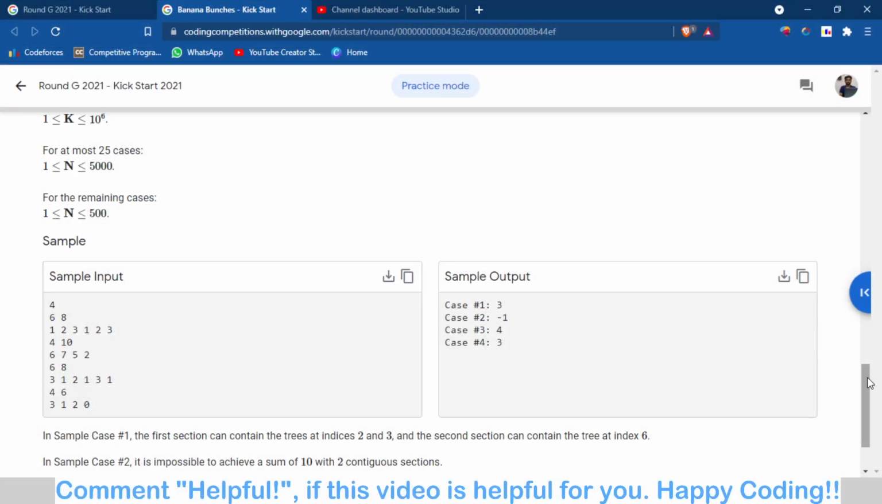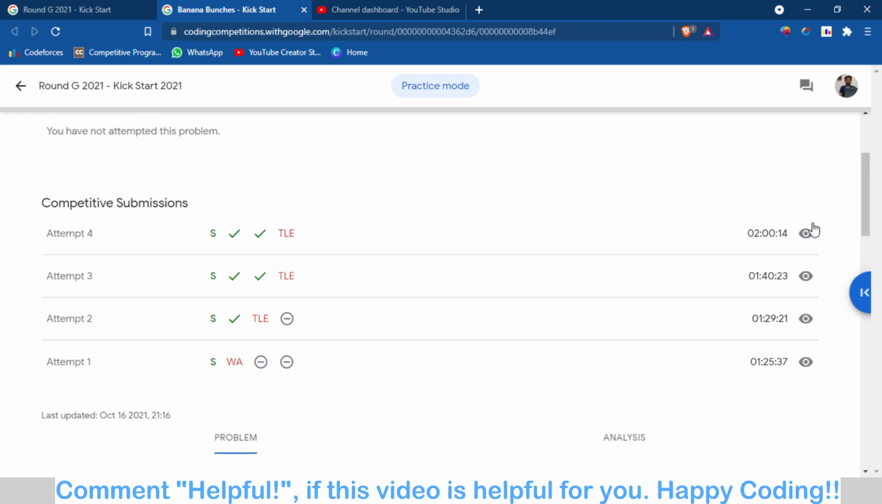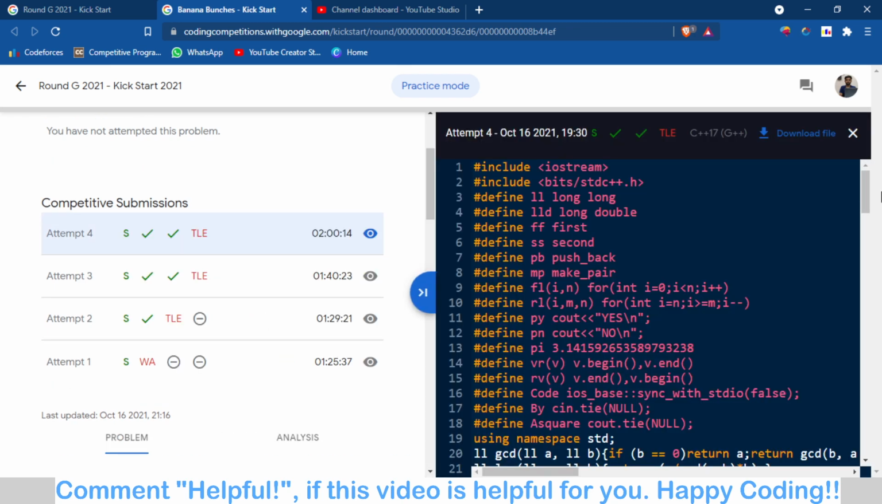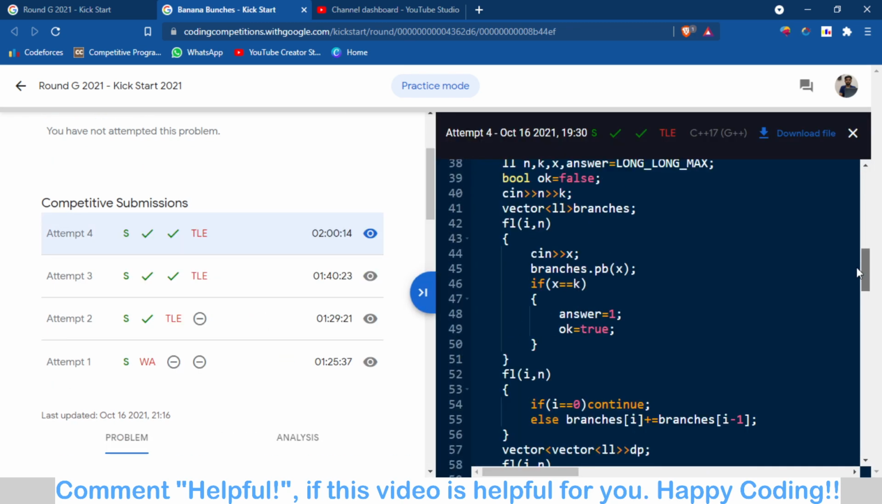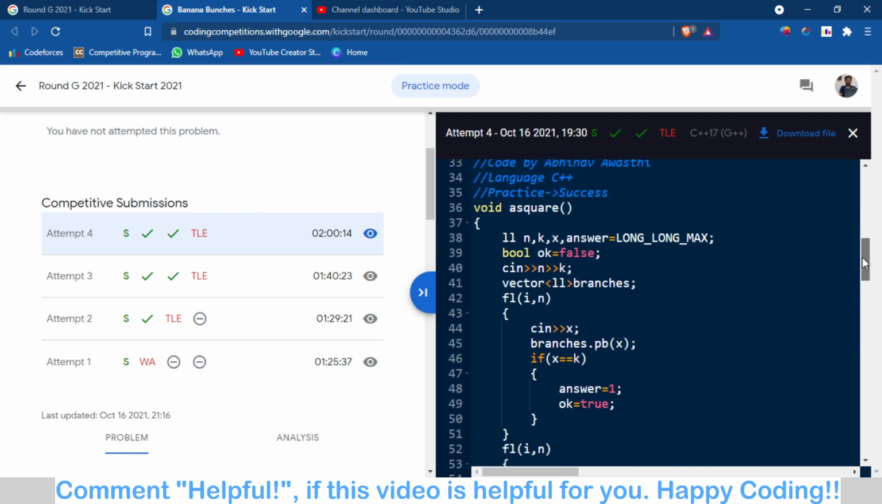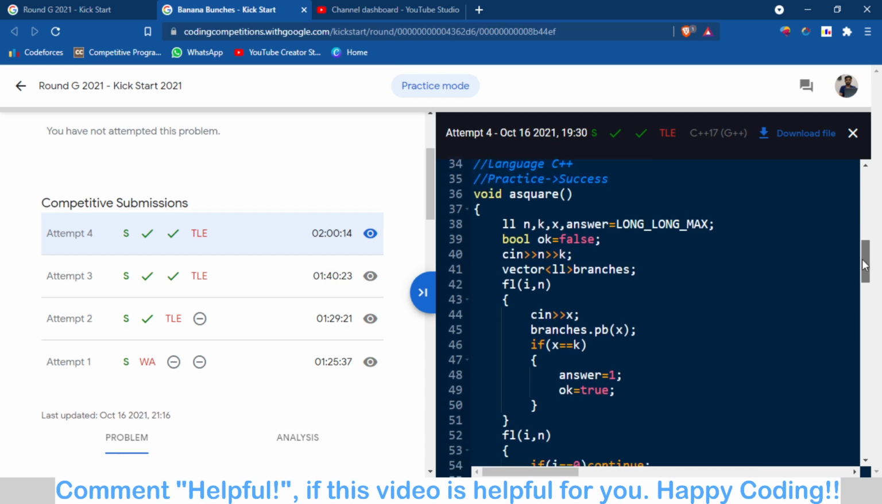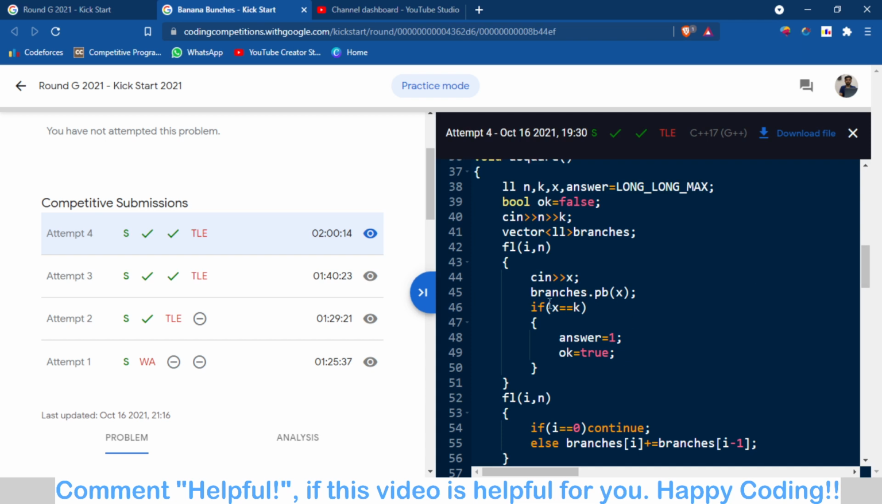So this is my code. It is a little bit lengthy code. I will share the code in the description box. Basically, first of all, I have inputted the branches in a particular vector, and if a particular tree has the branches equal to what is required, then we will directly buy that tree and the answer will be 1, meaning only one tree.